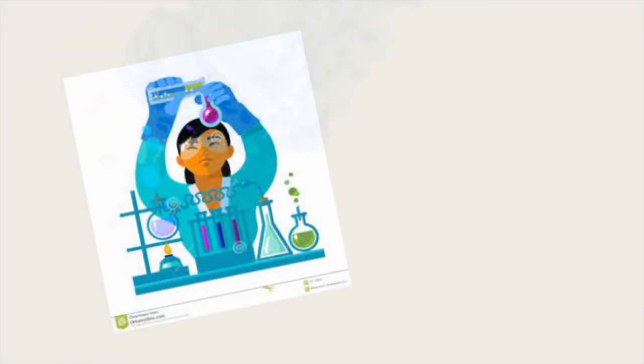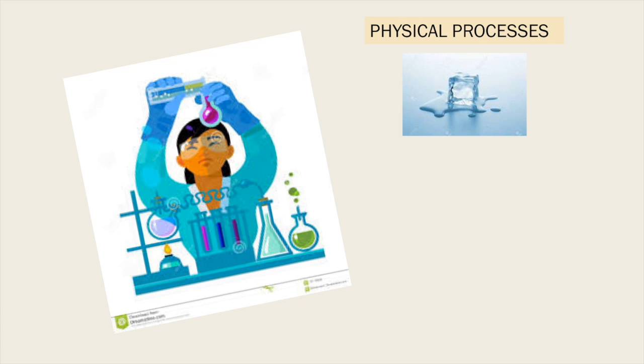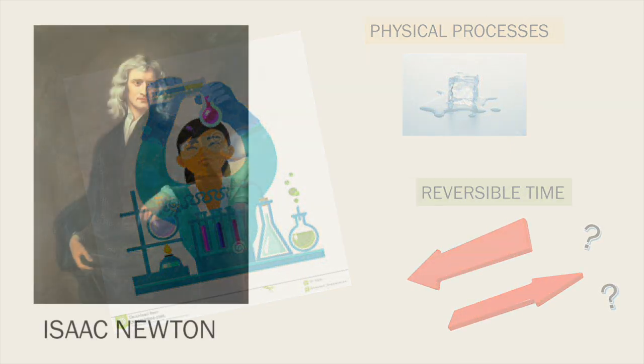However, a scientist trying to study this concept would be interested in using physical processes to understand time. Physical processes obey laws of physics, but here's the problem. Time is reversible in all equations of classical physics. So what does this mean?